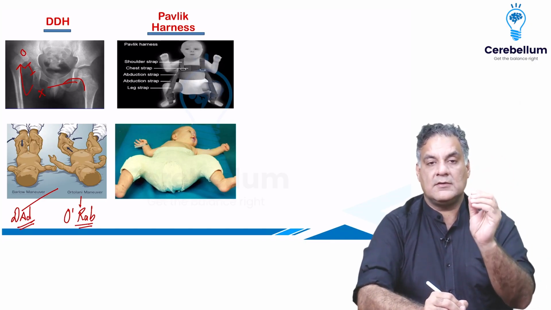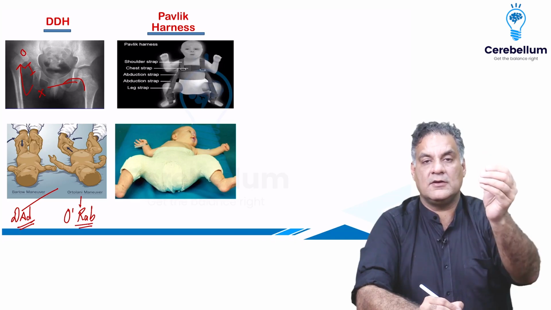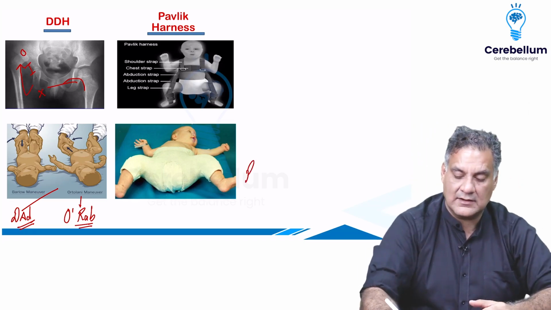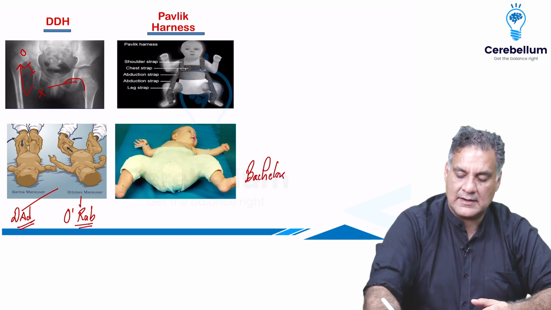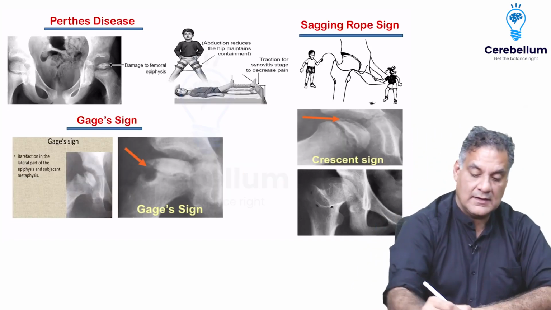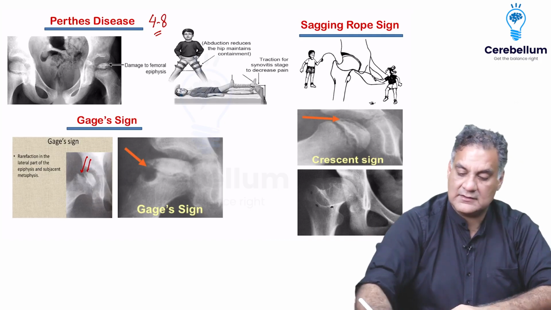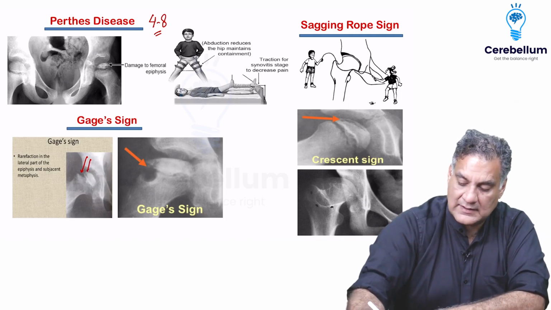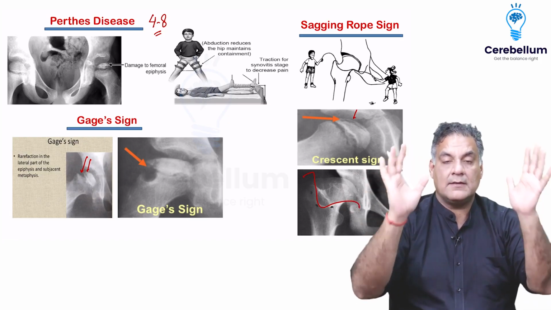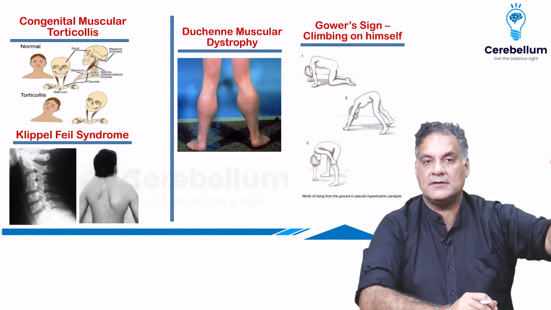All right. Now, what you need to remember is in DDH, you can give a Pavlik harness, or a Von Rosen splint, or you can give a Batchelor cast. They all are on the same principle: abduct the hip. Whereas you have avascular necrosis of the femoral epiphysis, age group of 4 to 8 years. You can have a lytic cavity in the epiphysis or metaphysis, or at the upper end of the femur a sagging rope sign, or a crescentic sign. It all means there's a vascular insult. Treatment, maintain abduction. 4 to 8 years, painless limp. Investigation of choice for DDH, MRI, Perthes, MRI.